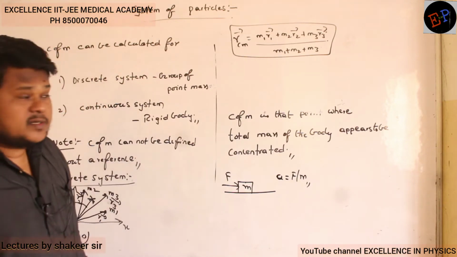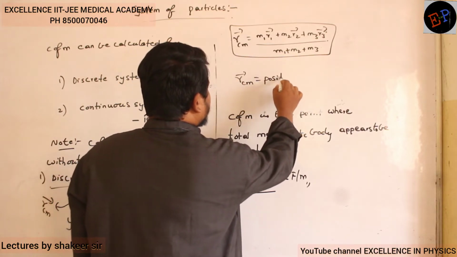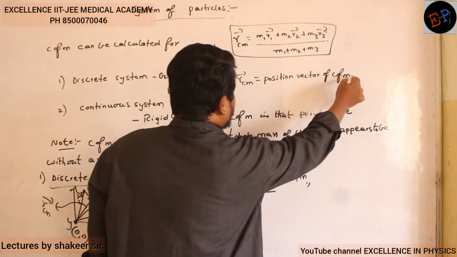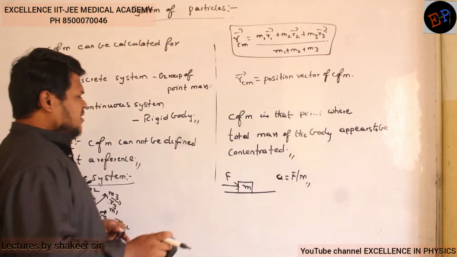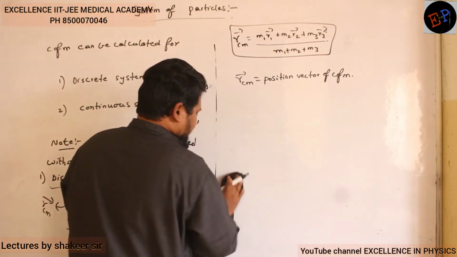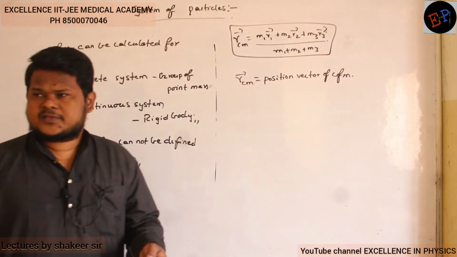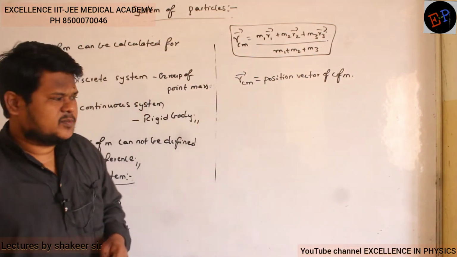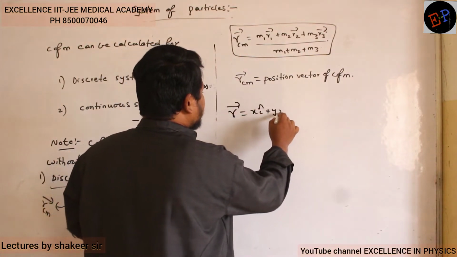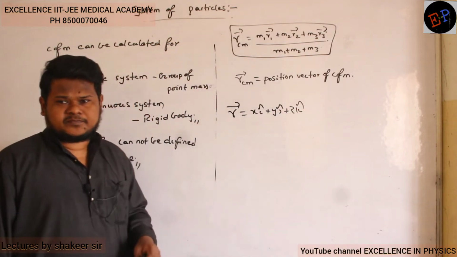What is meant by r center of mass here? r center of mass is nothing but the position vector of the center of mass. And what is meant by position vector? Position vector means it is a combination of position along the x-axis, position along the y-axis and position along the z-axis. So I can write r dash as x i cap plus y j cap plus z k cap. This is actually the position vector.